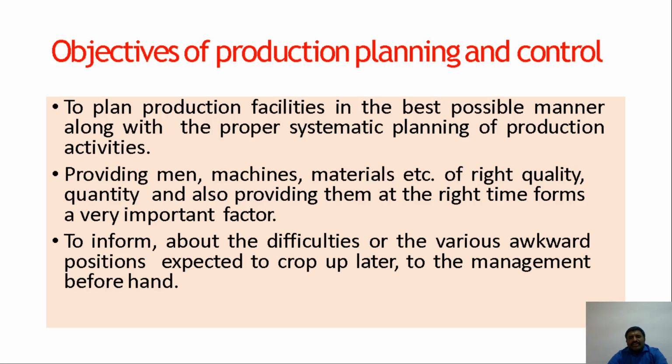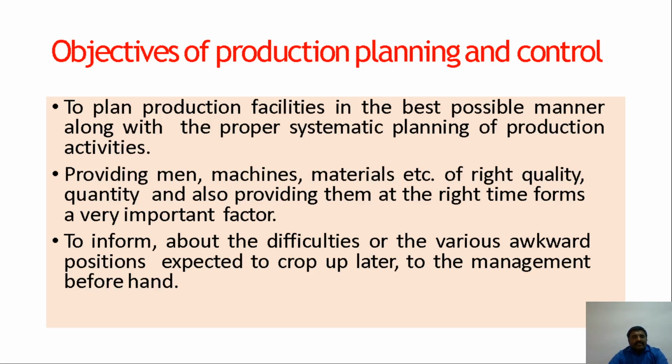The objective of production planning and control. The simple objective is to plan the production facilities in the best possible manner. That comes in terms of time, man, material, quantity, quality, and cost.